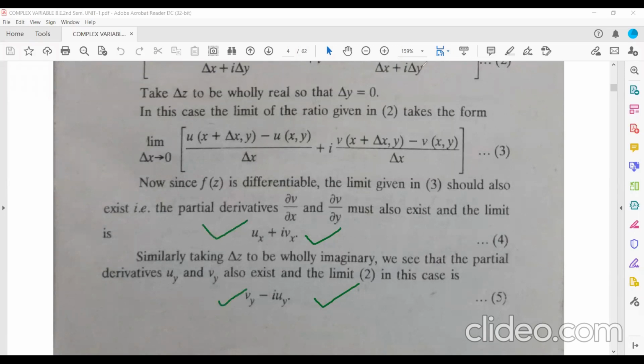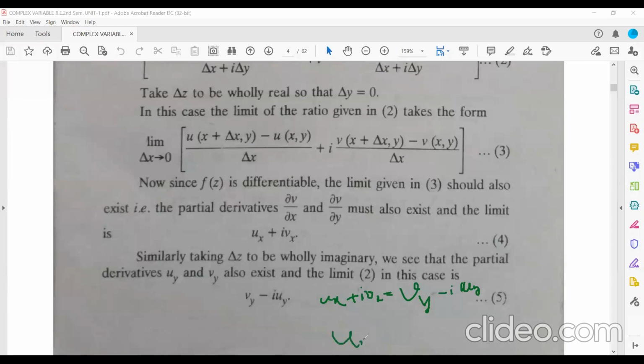If we equate ux plus ivx with vy minus i uy, now equate the real and imaginary parts.